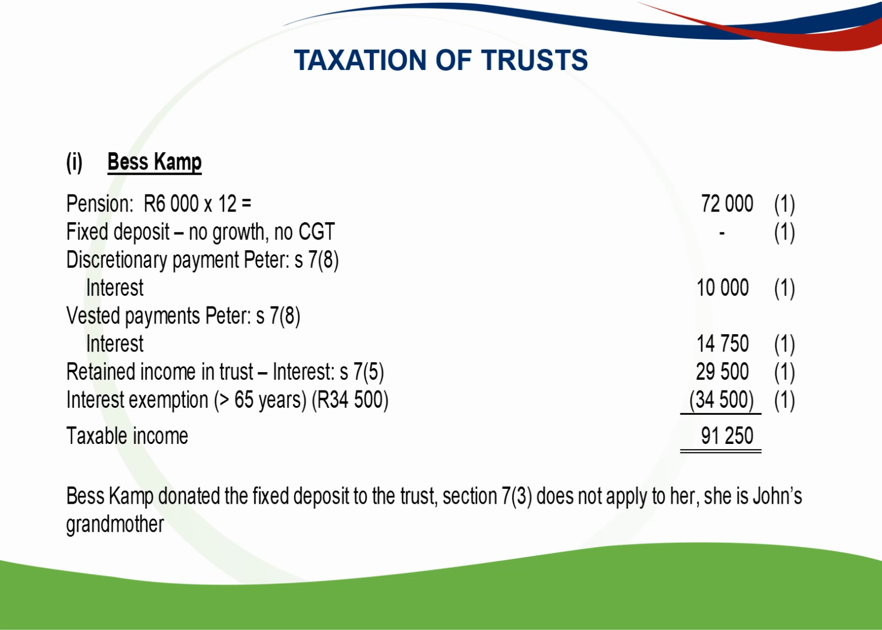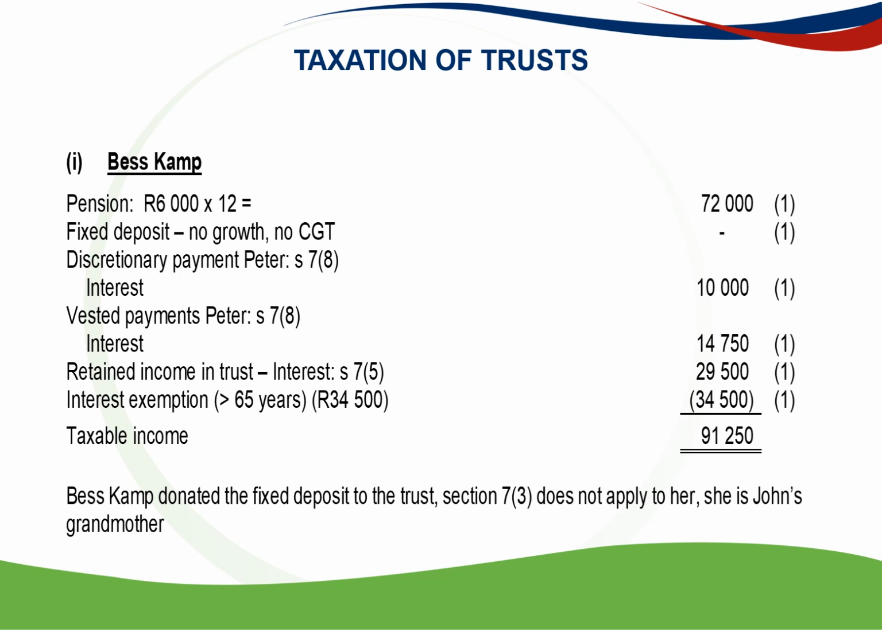And the vested payments to Peter, Section 7.8 again, the interest that was vested in Peter, 14,750 Rand, because he's a non-resident, and retained income in the trust that remained, Section 7.5 applies. There is a condition in the trust, so that 29,500 Rand is taxed in Bess's hands, and the interest exemption for people 65 years and older is 34,500 Rand, so we deduct that. So we are left with taxable income of